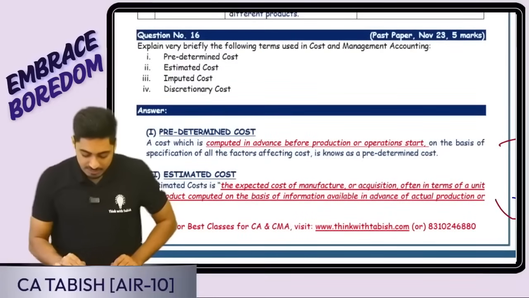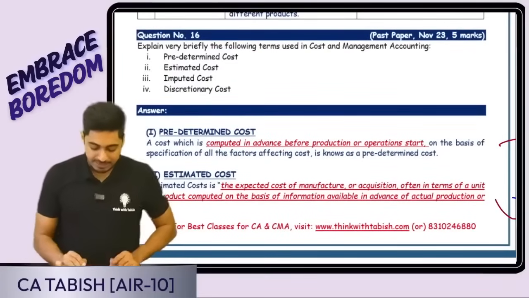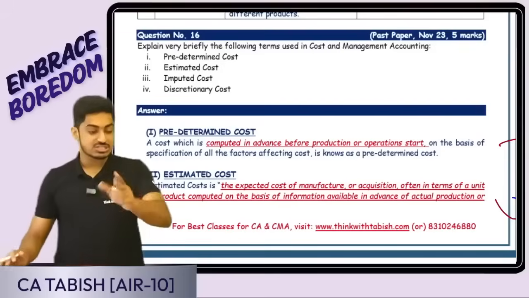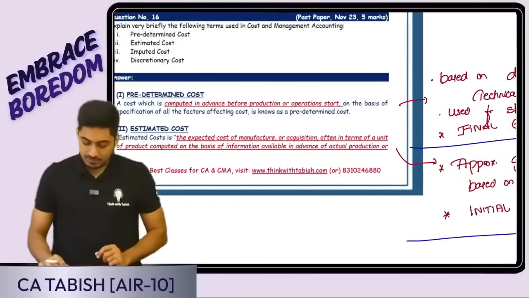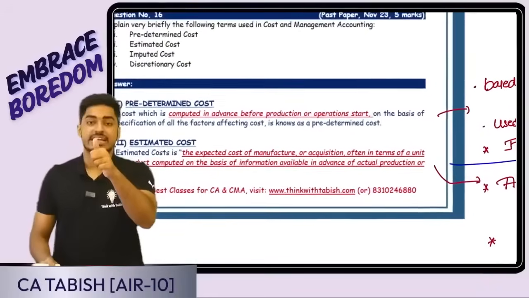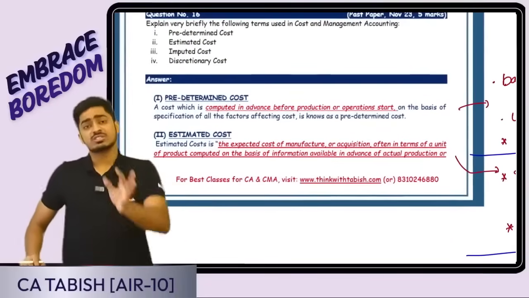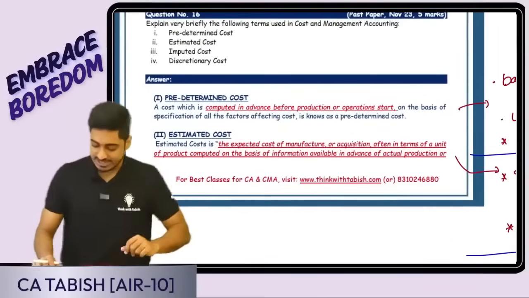Now, explain very briefly the following terms used in costing: predetermined cost, estimated cost, imputed cost, discretionary cost. Beautiful question. First, let's have a look at the two costs: predetermined cost and estimated cost. Same only, na sir? What is the difference, sir? Okay, let me try telling the difference.